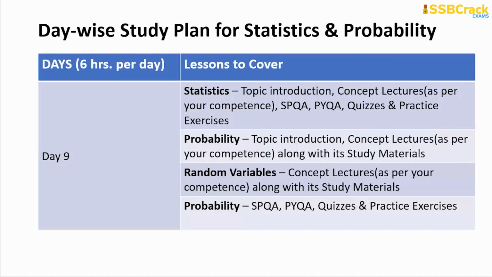So here is the plan. How do you do? Just take one day for the preparation, enough. 6 hours. Out of the 6 hours, 3 hours you give it for statistics, another 3 hours you give it for probability. And here I have listed for you what are the topics for you to study for this complete topic, statistics and probability. That statistics is there. Then from probability, you have probability and random variables.